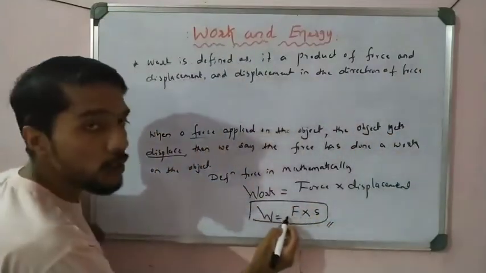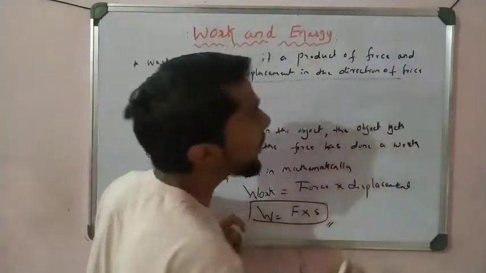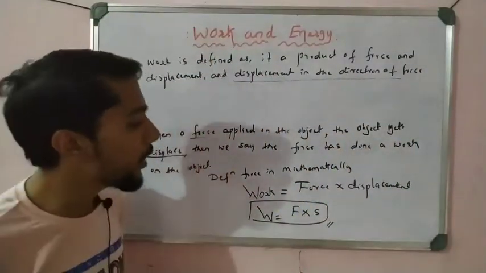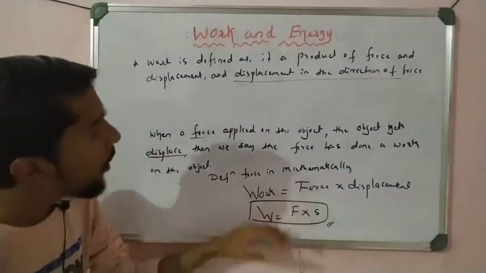So I take here positive, that is why I can write the displacement in the direction of force, right? So that is very important. So we can define easily work. What is work?